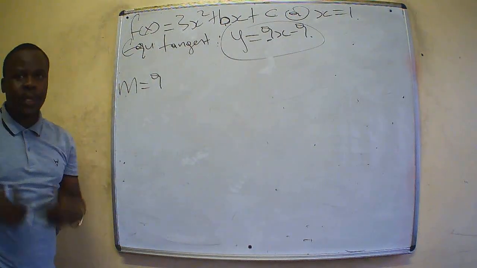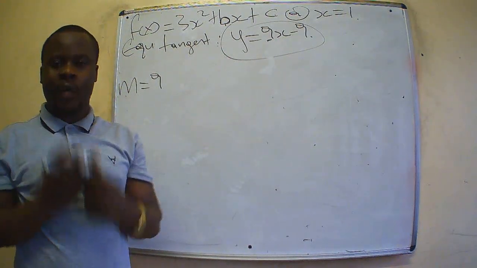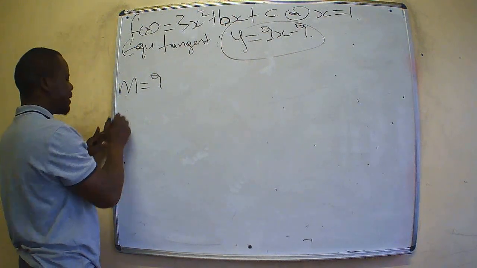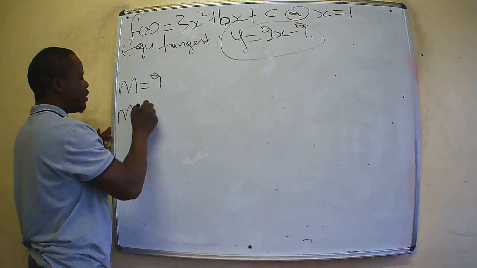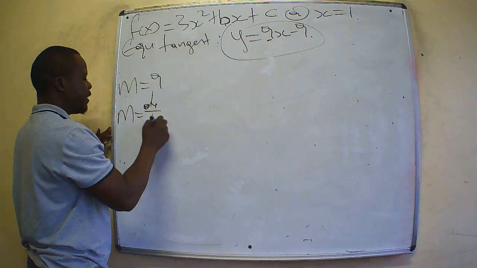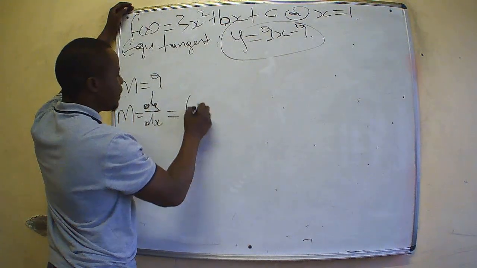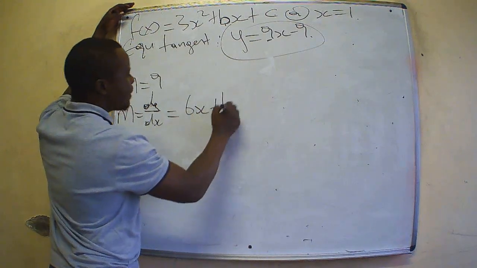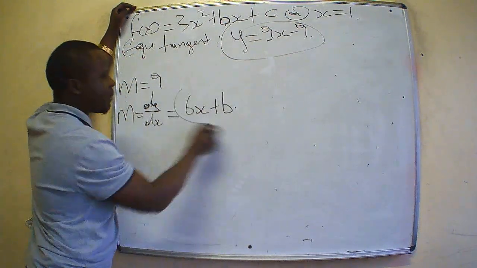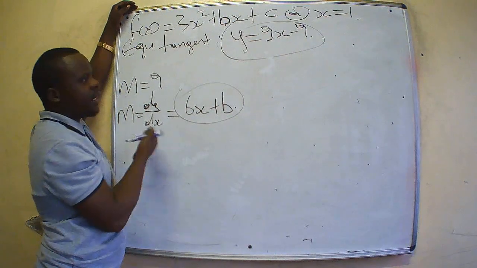But how do we determine the gradient of any equation of a tangent? The gradient, which is dy over dx, is always found, in this case, to be 6x plus b. 6x plus b, that's the gradient in this case.